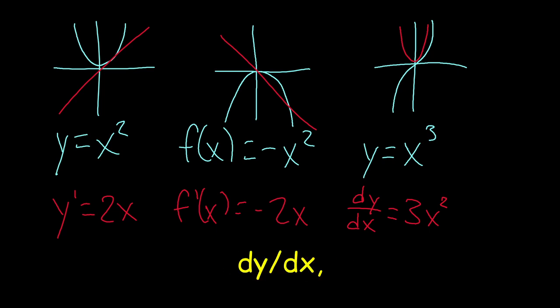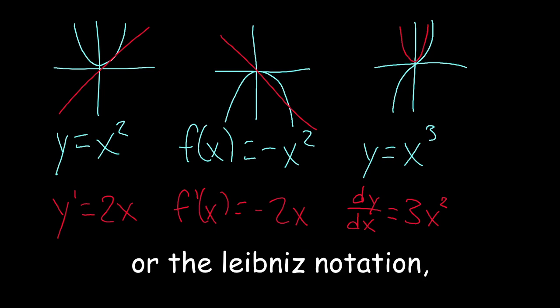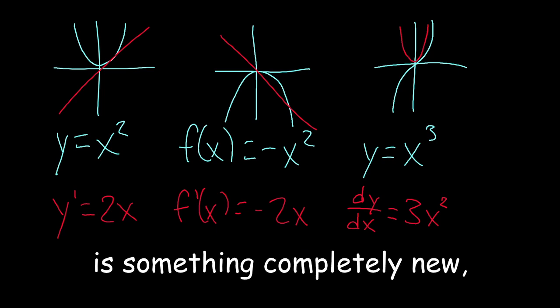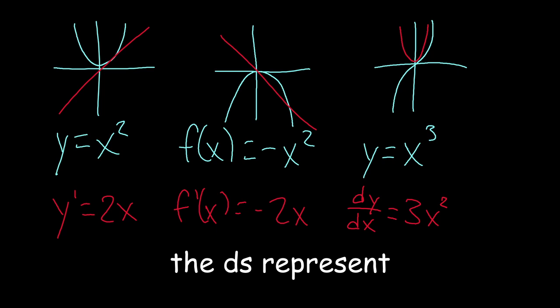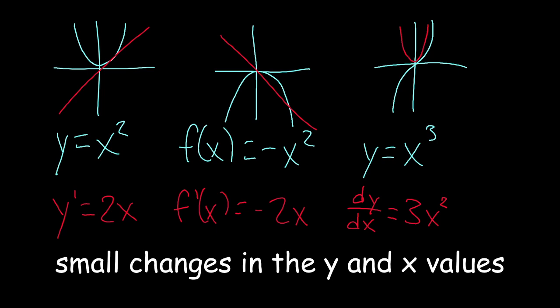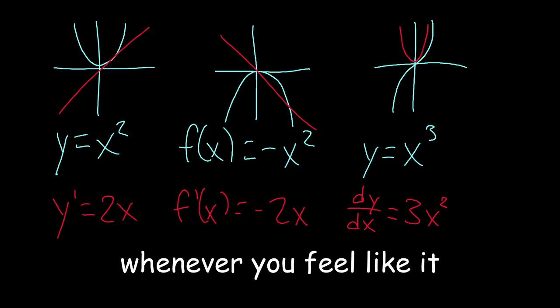Now, dy over dx, or the Leibniz notation, is something completely new, but it's simple. The d's represent small changes in the y and x values. You can use this one whenever you feel like it.